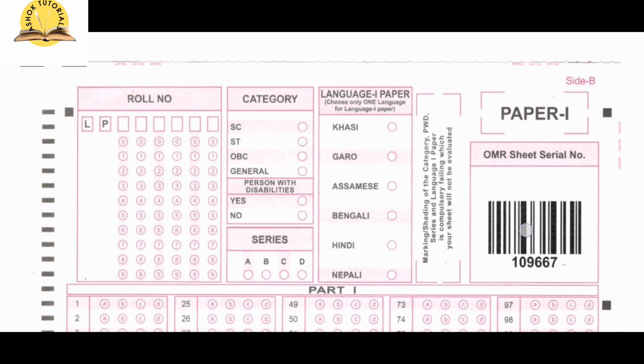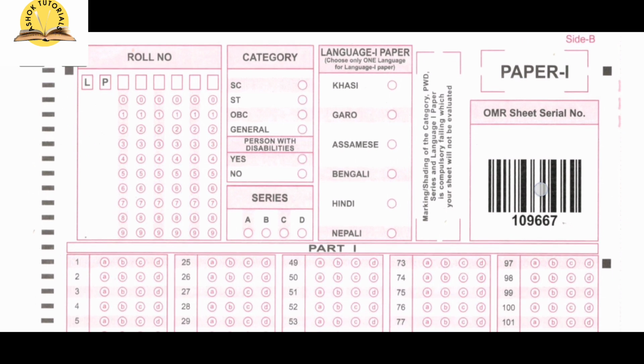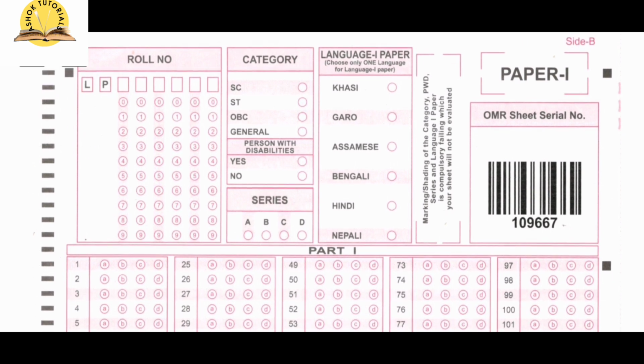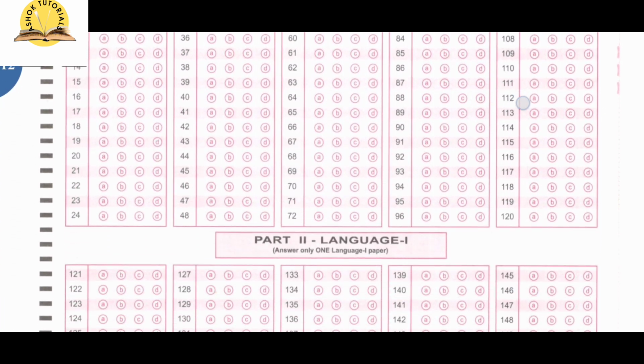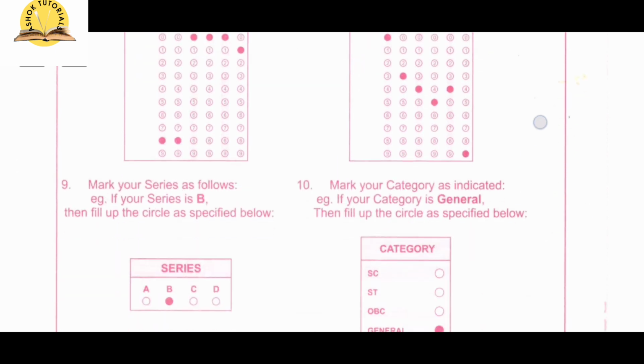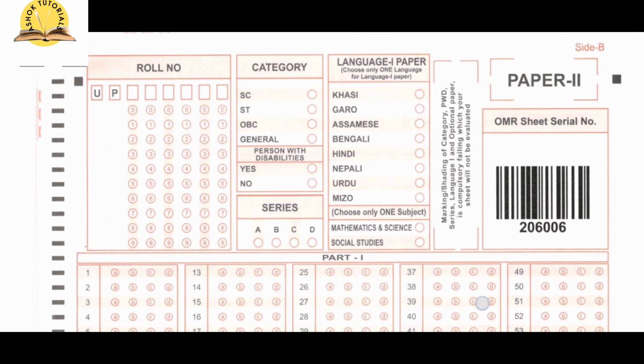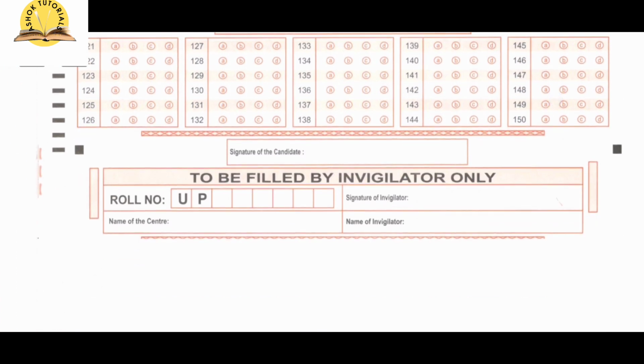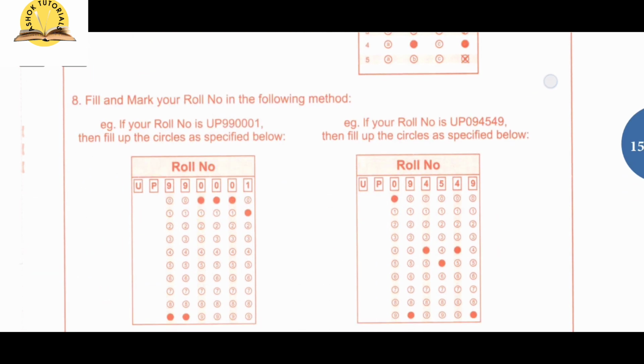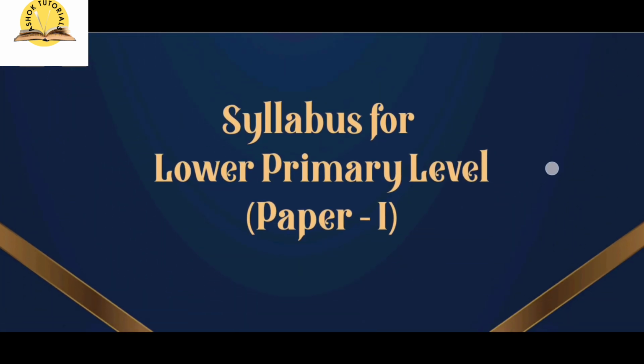Then now you see this is how our OMR sheet looks like. So those students who do not have any idea about the OMR sheet, have a look at this. This is how your OMR sheet will look like. You have to read all these instructions nicely. And after this, what we will do, we will go to the syllabus.